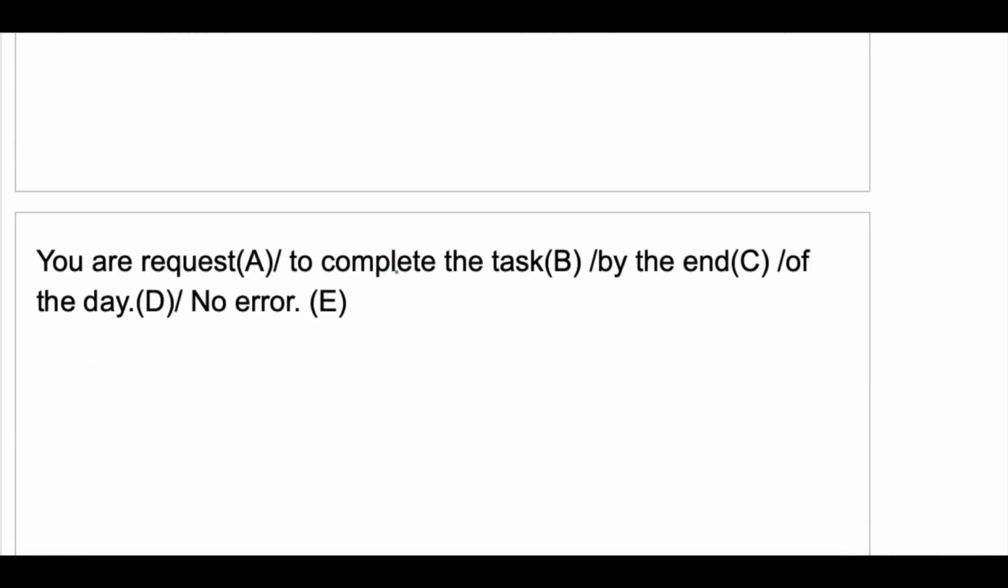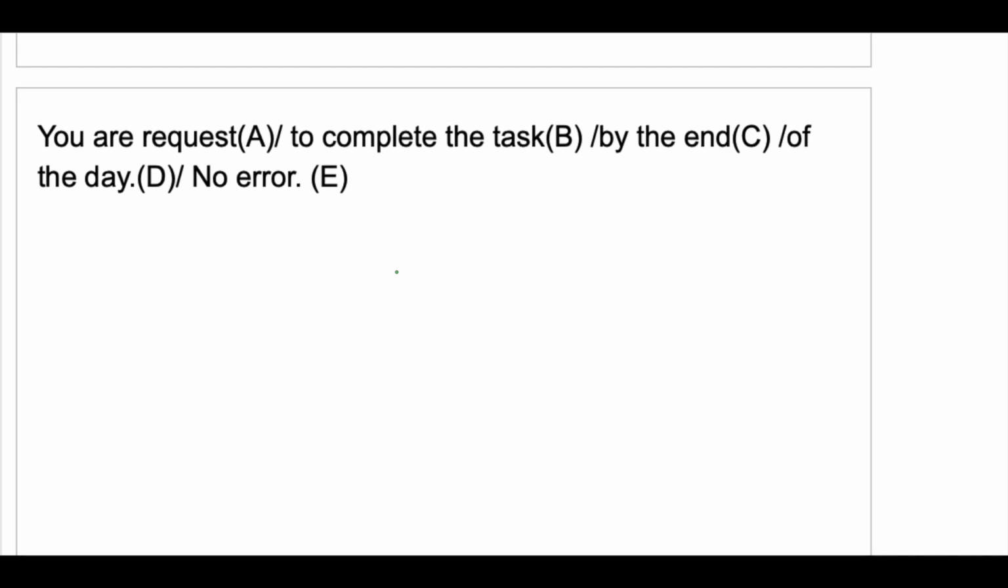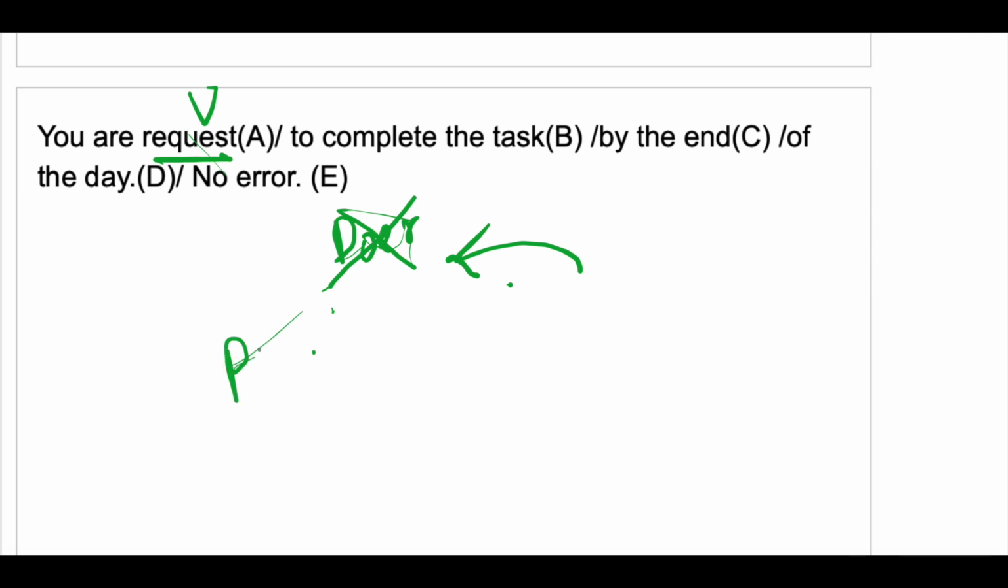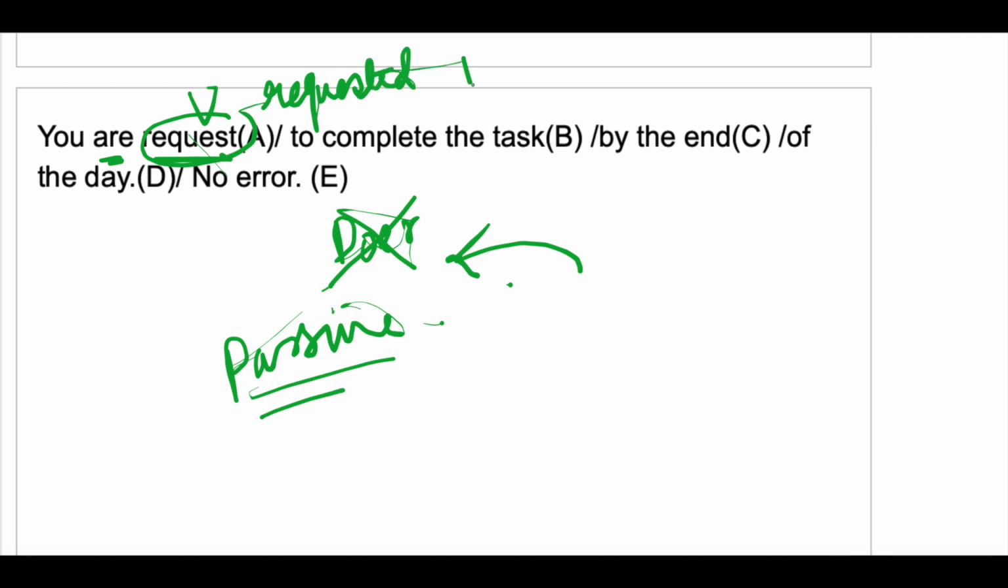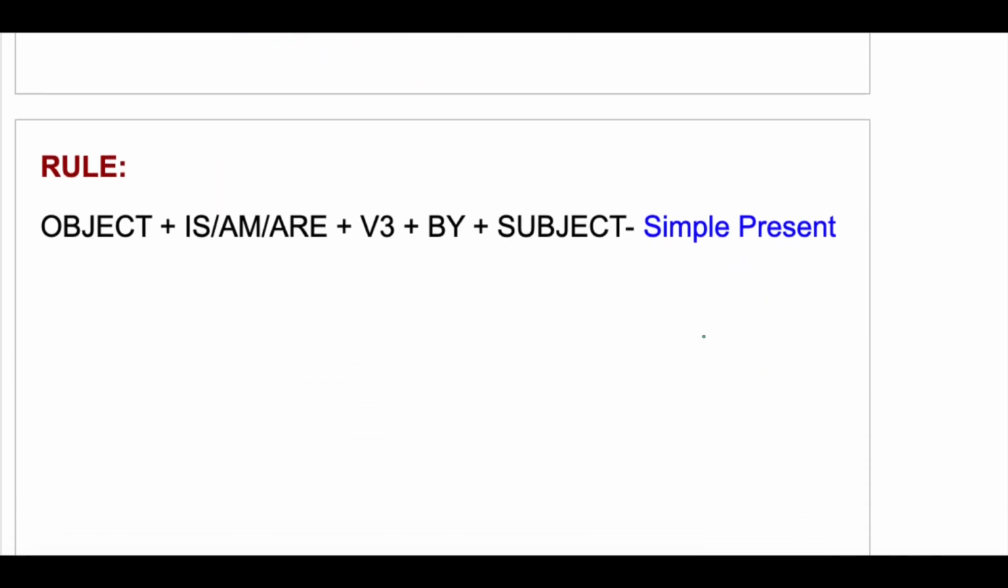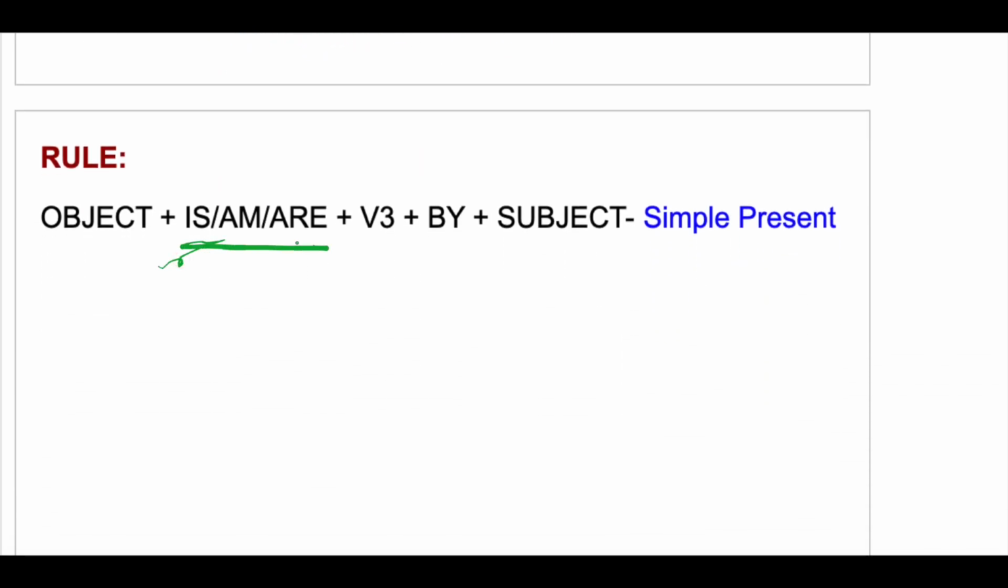Next, "you are requested to complete the task by the end of the day." So someone else is requesting you. Now who is requesting you? That is not given. So here the doer is missing. So this means the sentence is in passive voice. So what do you need to do here? After are, you have to use V3. So instead of request, requested should be used, V3. Requested to complete the task by the end of the day. Next. So what is the rule? The rule is object plus is, am or are plus V3 plus by plus subject.